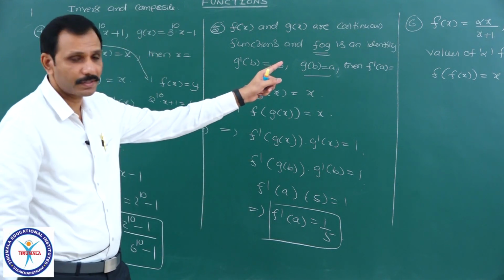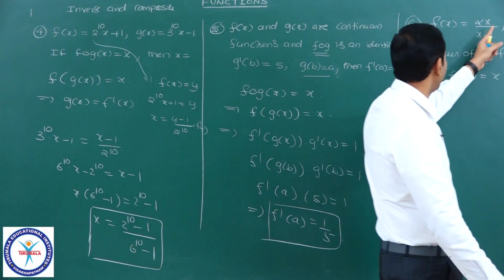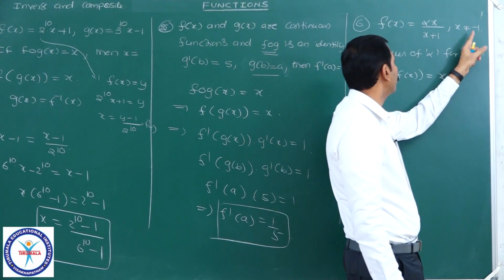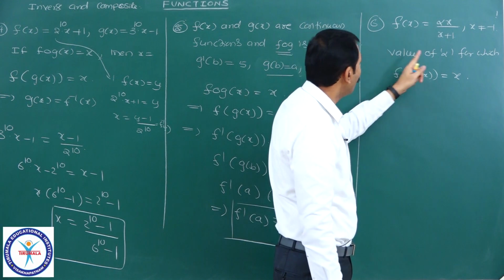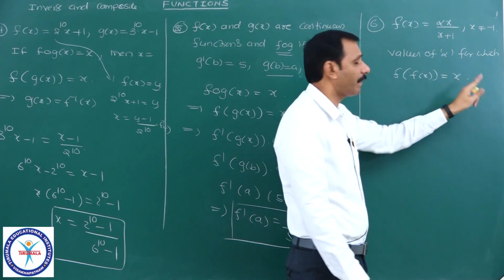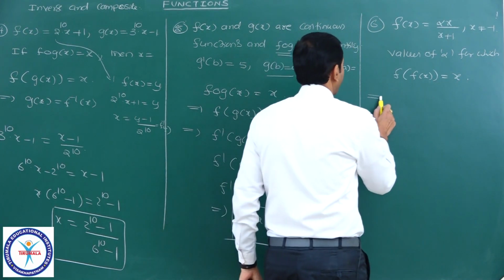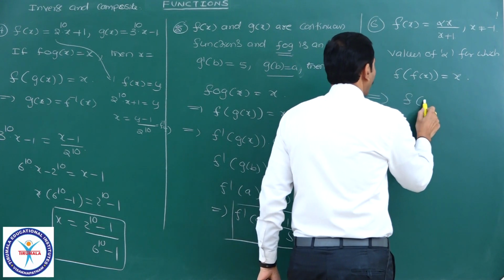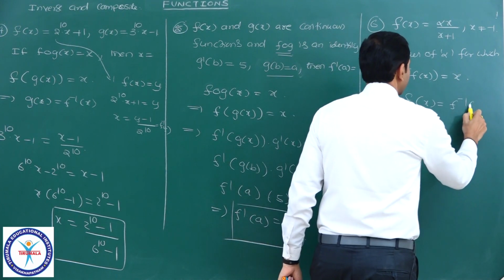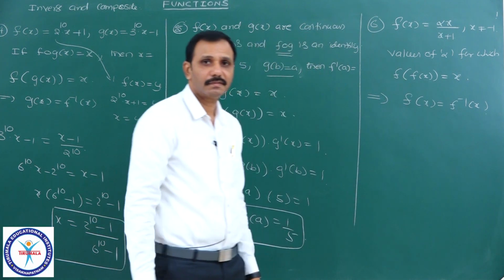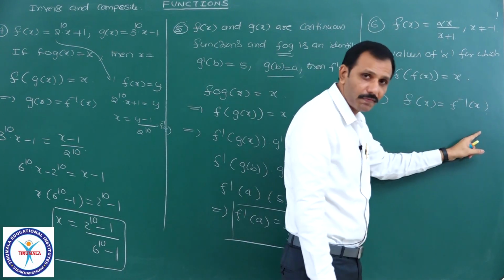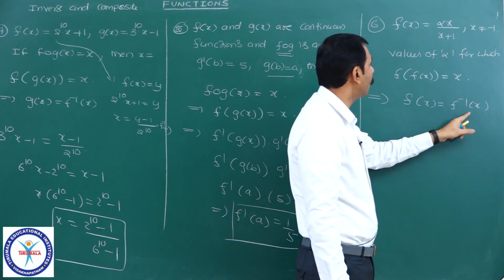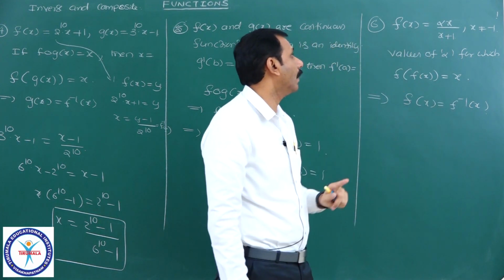Even the next problem is f of x equal to alpha x by x plus 1, where x is not equal to minus 1, meaning the denominator is not zero, they have taken care of that. Find the value of alpha for which f of x equal to f inverse of x. What is the meaning of that? f of x is equal to f inverse of x, that's all. Yes, you can find the inverse and equate, and for f of x equal to f inverse x you can find the value of alpha.